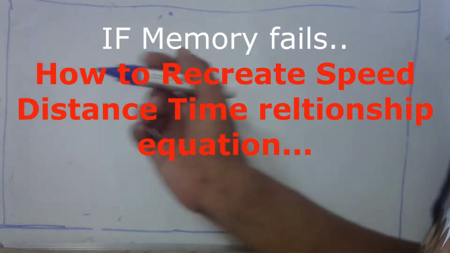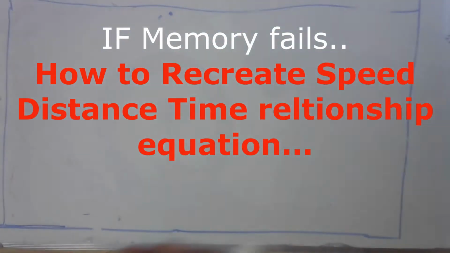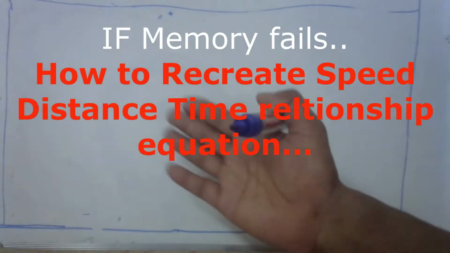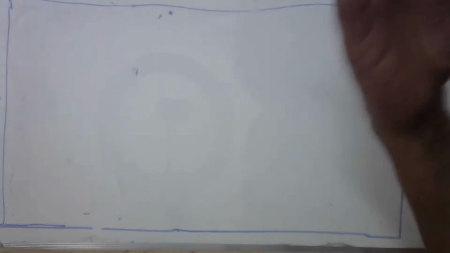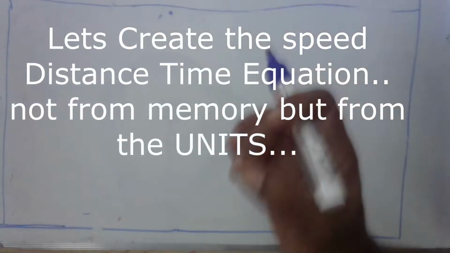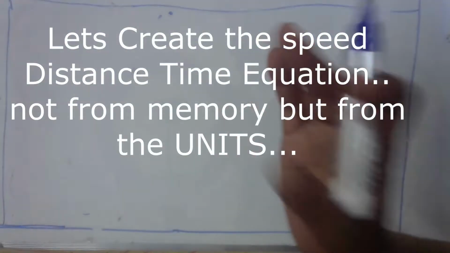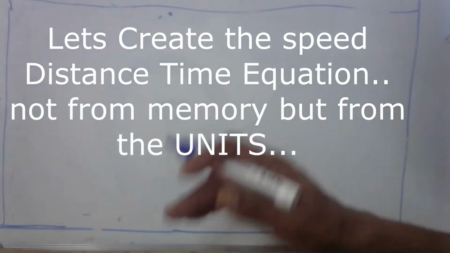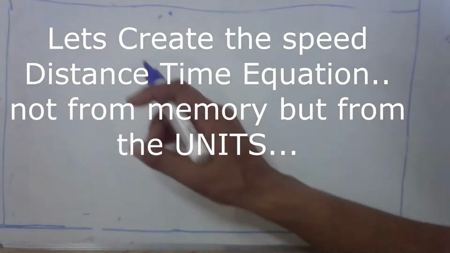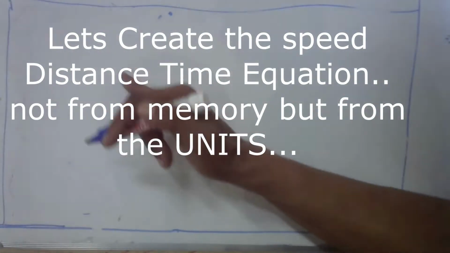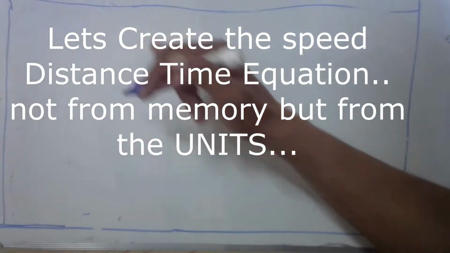Who knows the speed distance time formula? If anybody knows, that's fine, but what if we don't know it? How do we go about it then? I always insist that rote learning is to be avoided, and there are ways where you can recreate your formula. How do we recreate this speed distance time formula?